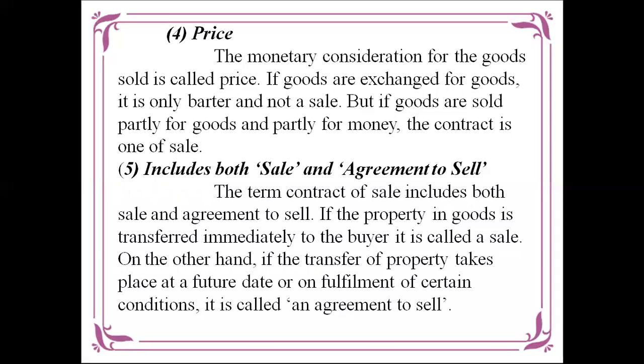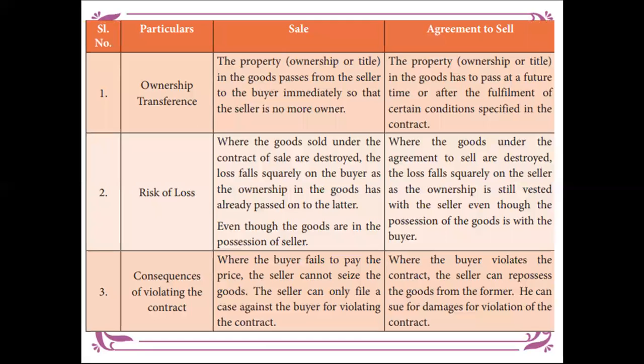If the property in the goods is transferred to the buyer, it is called sale. On the other hand, if the transfer of property takes place at a future date or on the fulfillment of a certain condition, it is called agreement to sale. That is, I will buy the goods in future, but with certain conditions. These are the differences between sale and agreement to sale.